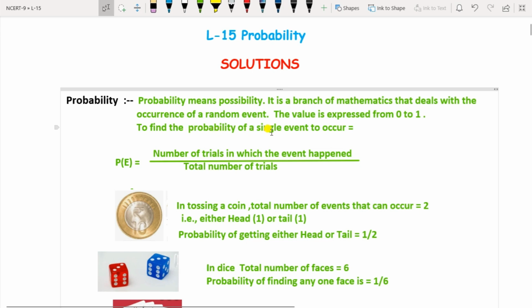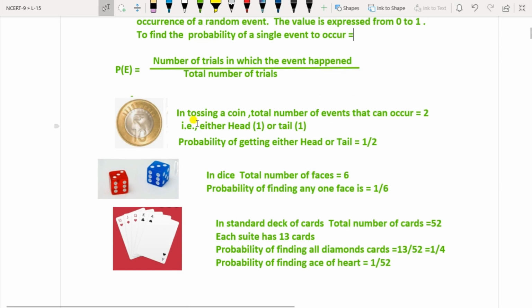So the formula to find the probability of any single event to occur is P(E) equal to number of trials in which the event happened upon total number of trials. For example, this is a coin. In tossing a coin, the total number of events that can occur is 2, one head and one tail. Probability of getting either the head or the tail is: the event that we need is 1, upon the total number of events, 2. So this is the way of finding the probability.